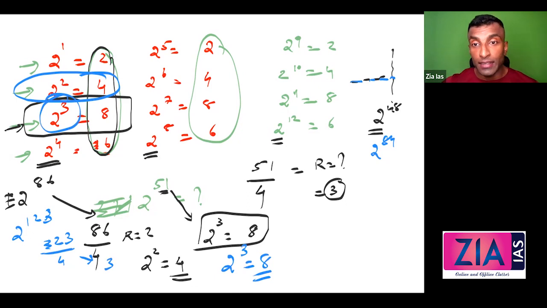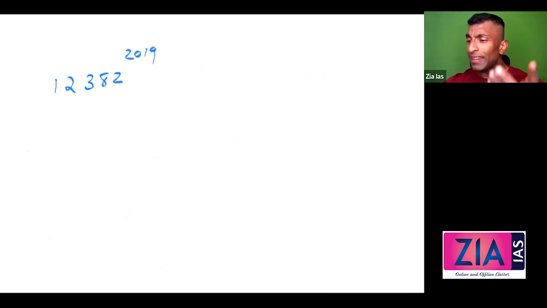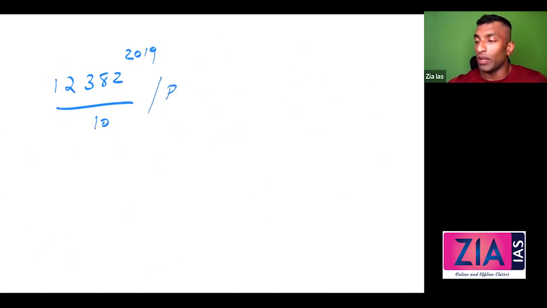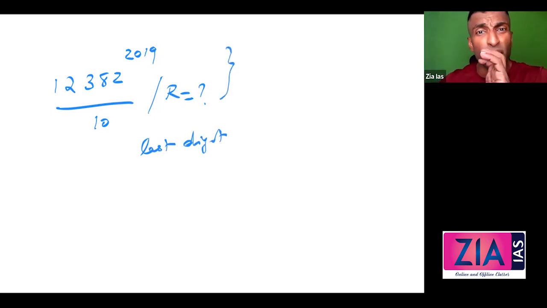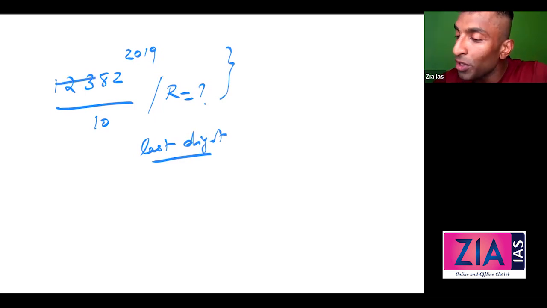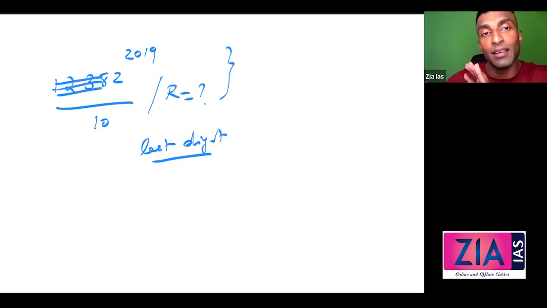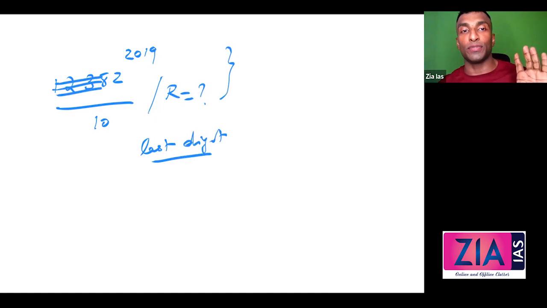Easy. Okay. So one more question I'll give you. 12 raised to 2019, let's make it the same question. Divided by 10, what is the remainder? Guys, it is nothing but last digit. If you can understand this is the last digit, then there is no problem. If the question is asked like this, it's going to be a very complicated question. If someone is telling you this is last digit, then this is not going to be important for me, because to find the last digit, I just need the last digit of the number.